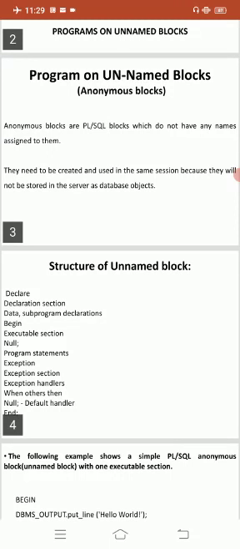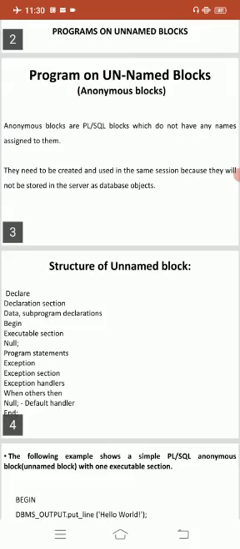Third, since these blocks do not have any reference name, they cannot be stored for later purpose. They shall be created and executed in the same session. When you create an anonymous block, it is created automatically in the particular session where we can execute it. Otherwise it is very difficult to execute the anonymous block, which is nothing but an unnamed block.